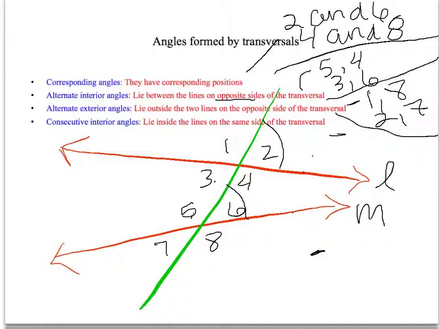And then the final one, the consecutive interior angles. So I think of consecutive as sort of like in a row, one right after another. Consecutive interior angles lie inside the two lines, but they're on the same side of the transversal. So examples here would be, let me draw a little line down here, 3 and 5, and 4 and 6.